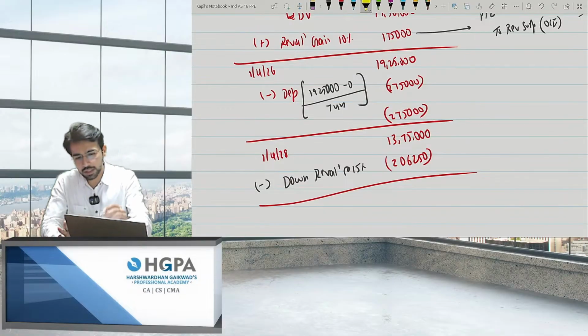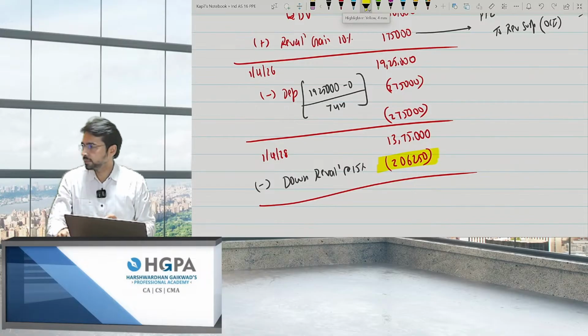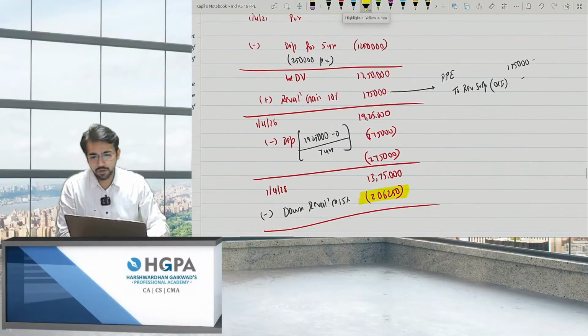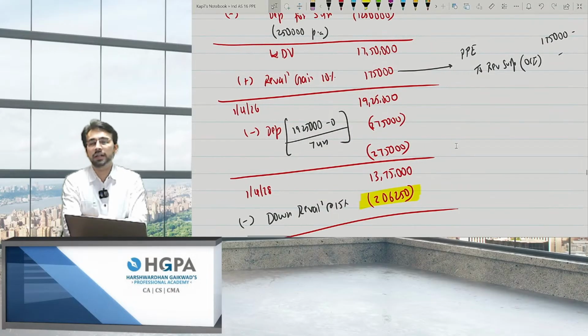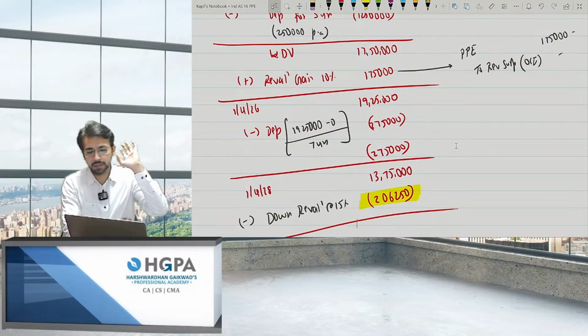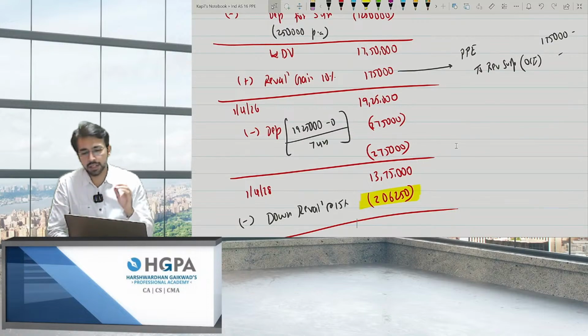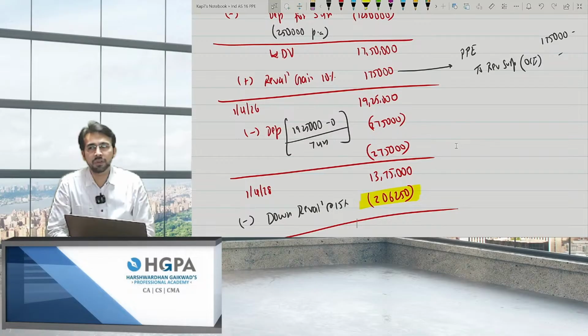Now again the question is, what is the journal entry for this downward revaluation? I want the journal entry for this downward revaluation. Initially there was a gain and now there is a loss. Initially there was a gain of 10%, now there is a loss of 15%. Please give me the journal entry for this downward revaluation. Quick, everyone.